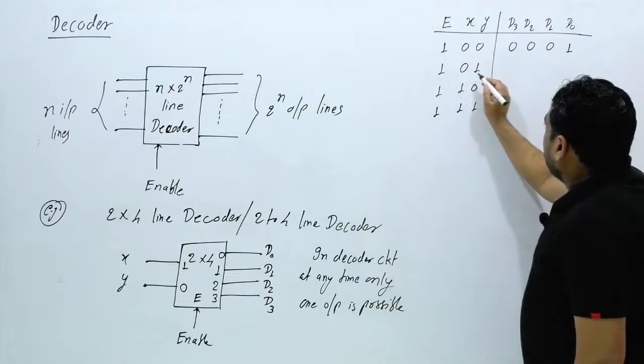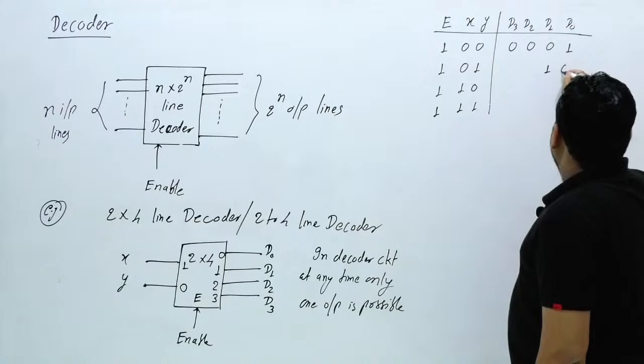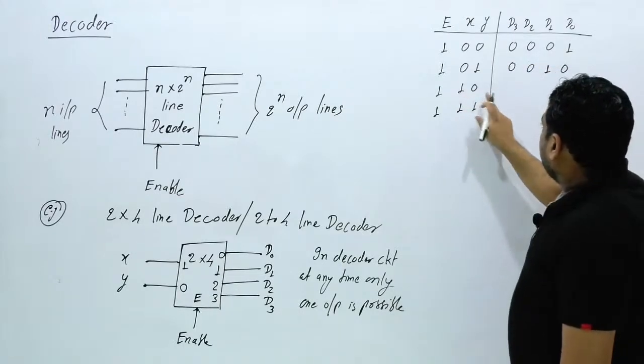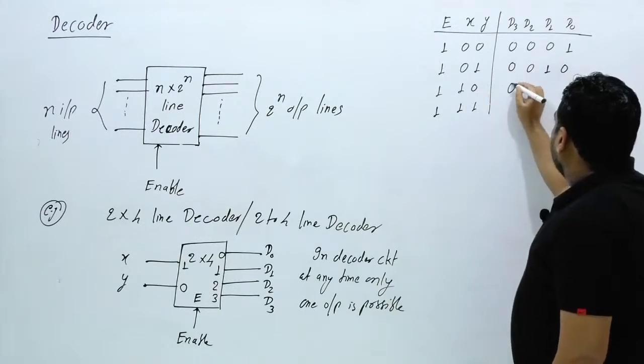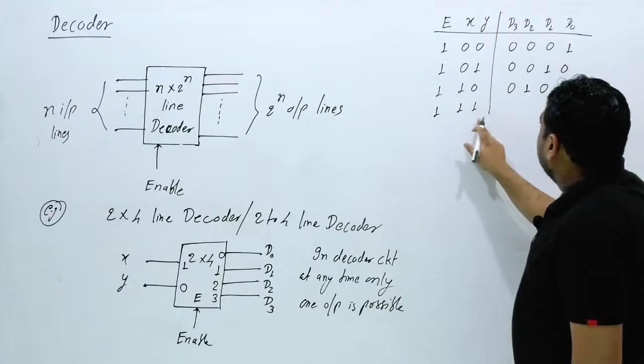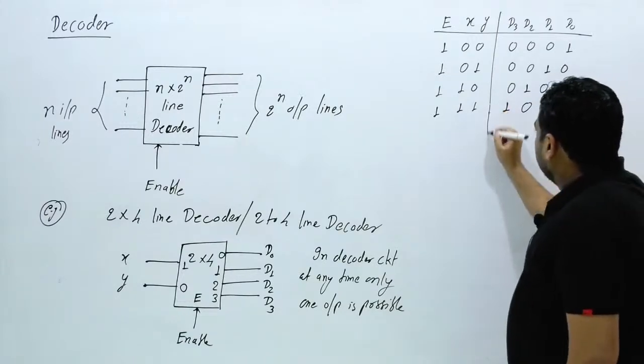If X and Y input is 0 1, then D1 will be enabled, remaining LEDs will be 0, 0, 0. If XY is 1 0, D2 will be enabled, remaining 0, 0, 0. If this is 1 1, D3 will be enabled and remaining LEDs will be 0, 0, 0.